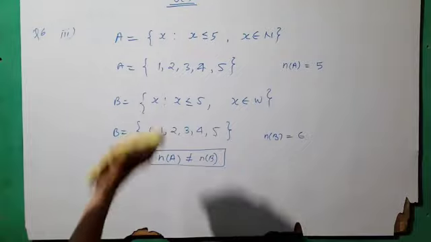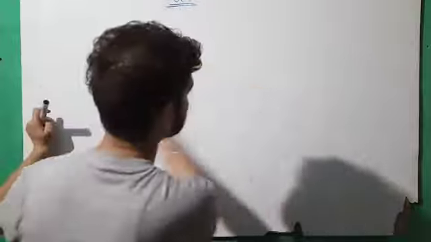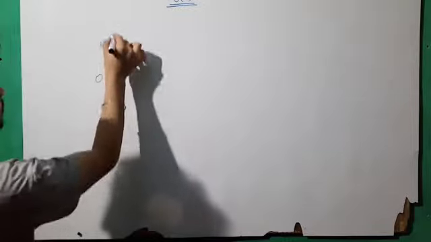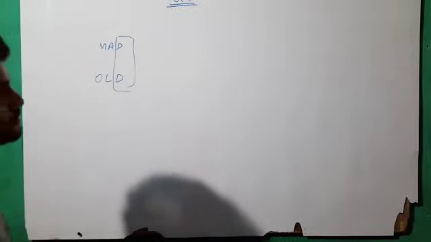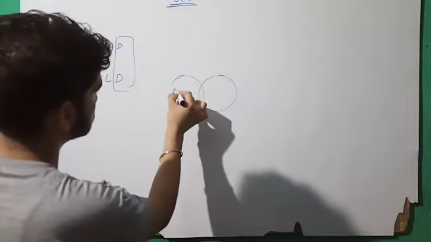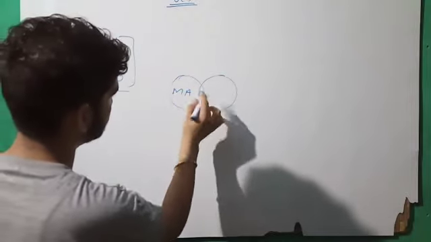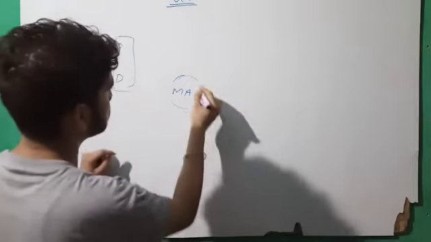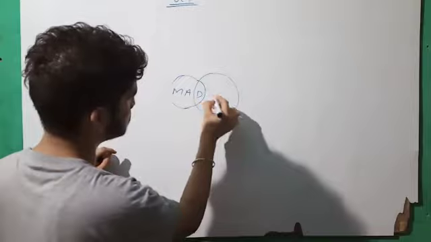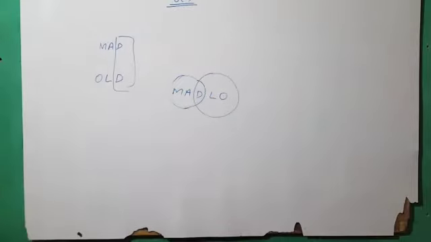How are two sets overlapping? We have two words, MAD and OLD. These two have a common letter. Let us draw a circle in which M, A, D are written, as per the Venn diagram.